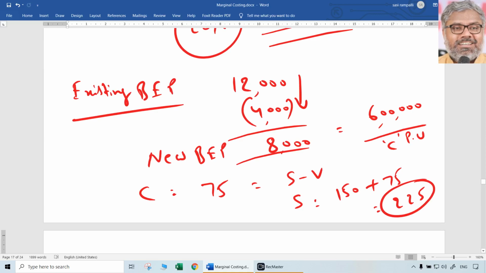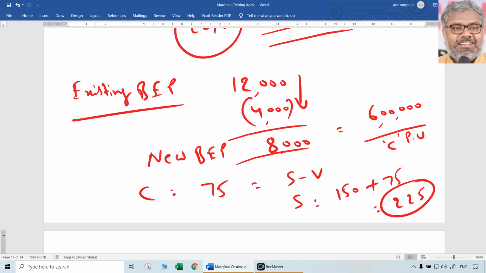That is the selling price they should charge if they want to bring down the break-even point from 12,000 units to 8,000 units. Everything is formula and conceptual understanding of the relationship between each of them. 8,000 units is the new break-even point. Formula for break-even point is fixed cost divided by contribution per unit. Fixed cost we know. Contribution per unit will be 75 rupees in that case, which is nothing but selling price minus variable cost per unit.